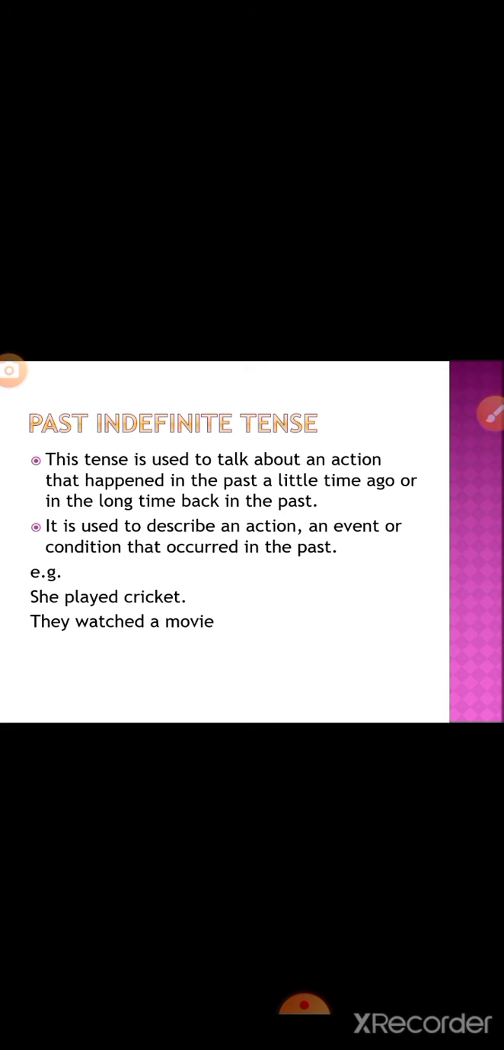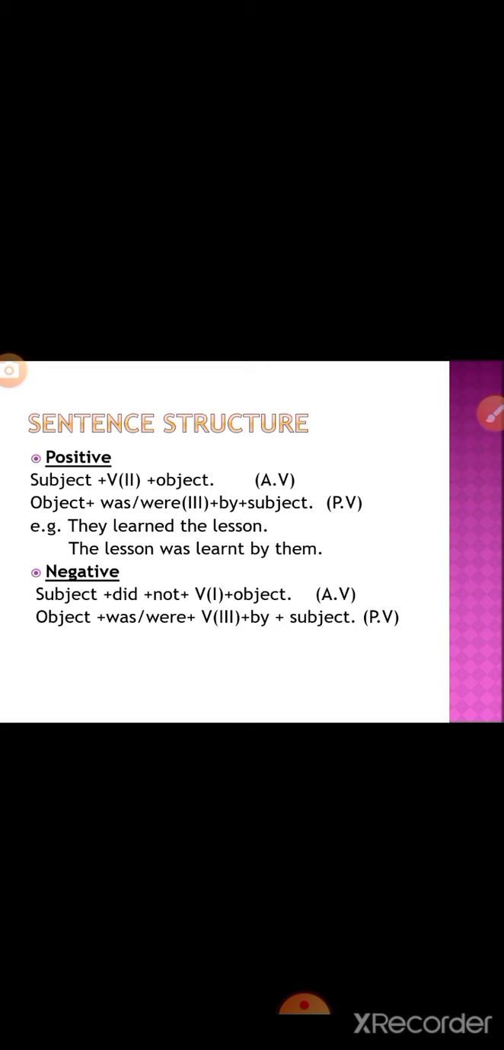Now let us discuss the sentence structure for active and passive voice of past indefinite tense. For positive, we have subject, the doer of an action, then the second form of the verb, then the object. In passive voice we have object plus was/were plus third form of the verb plus by plus subject. They learned the lesson. The passive voice will be: the lesson was learned by them. Here you can see that they was the subject in the active statement, so when we make it the recipient of an action, they changes into them.